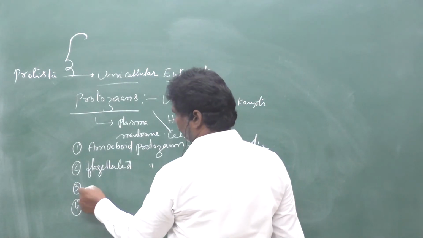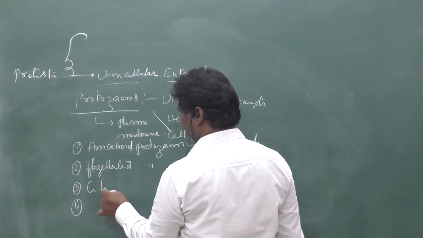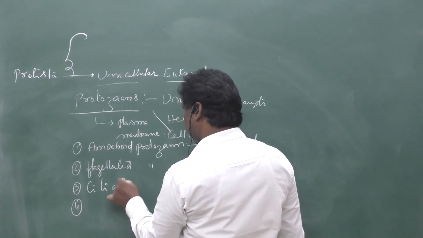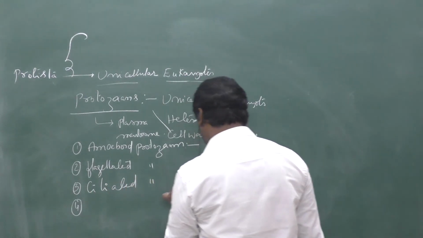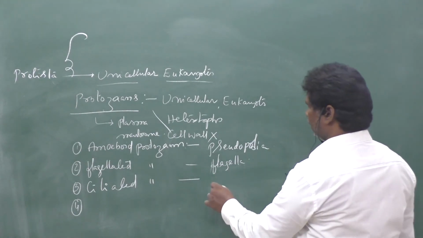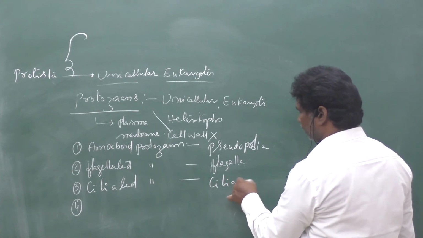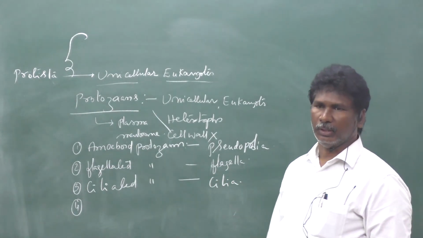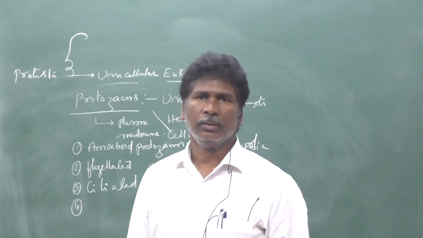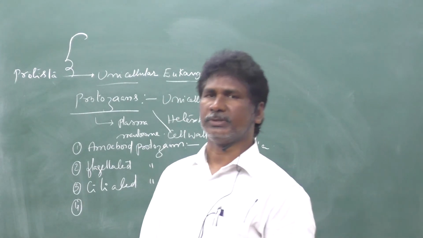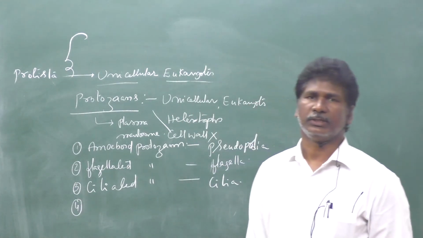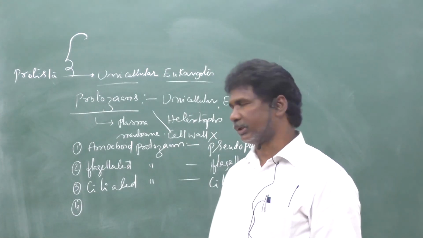And the third one, ciliated protozoans. In this one, the locomotory organs are cilia. The best example is the slipper animalcule, Paramecium. It looks like a slipper, that's why it is called slipper animalcule, a binucleate structure.